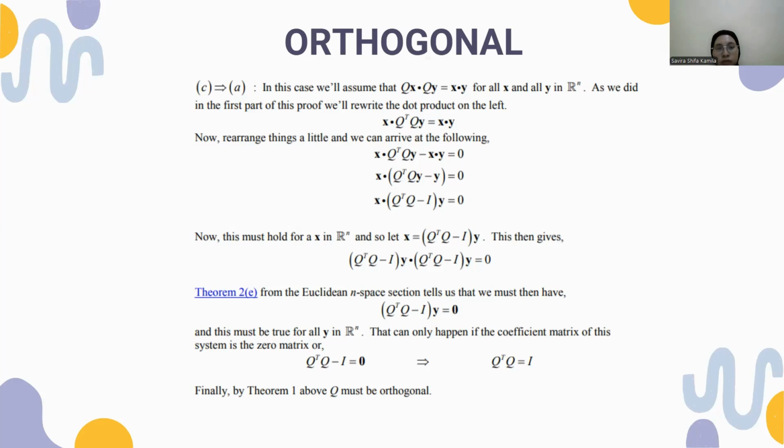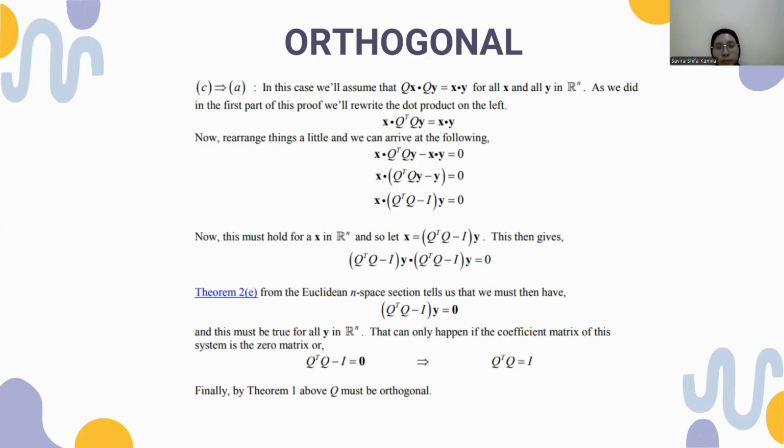Now this must hold for all x in Rn, and so let x equal (Q transpose Q minus E)y. This then gives (Q transpose Q minus E)y dot (Q transpose Q minus E)y equals 0. Theorem point A from the Euclidean n-space section tells us that we must then have (Q transpose Q minus E)y equals 0, and this must be true for all y in Rn.